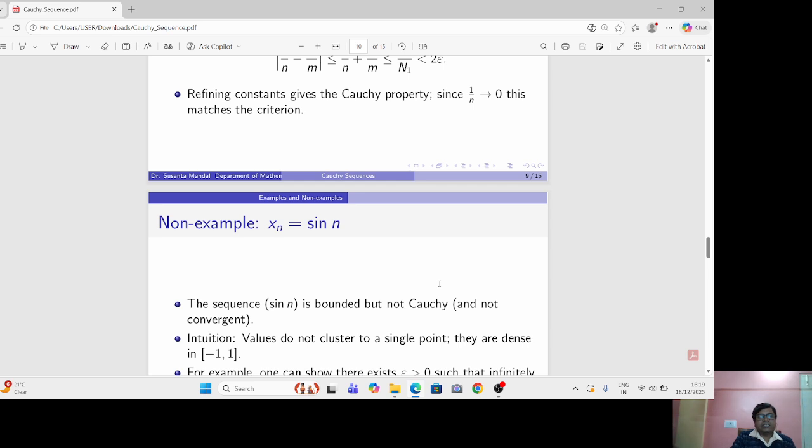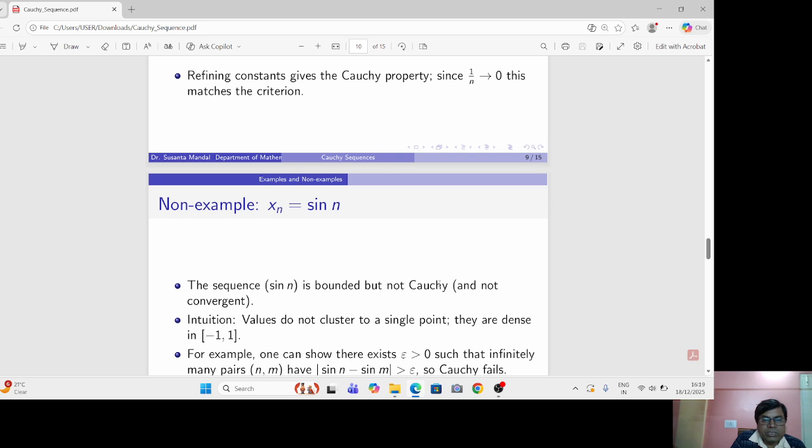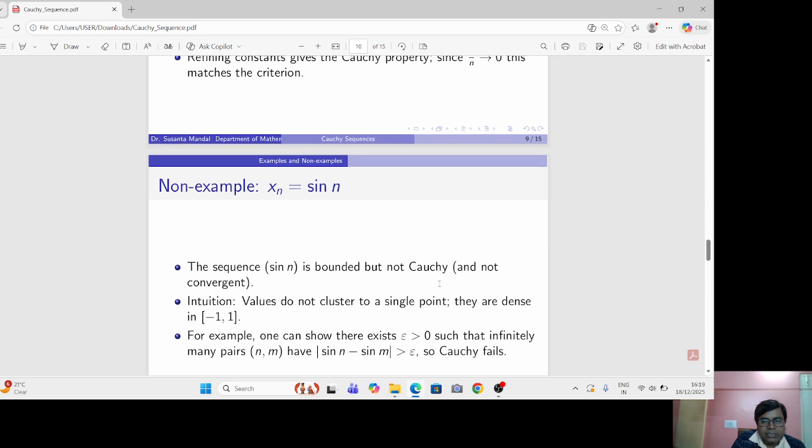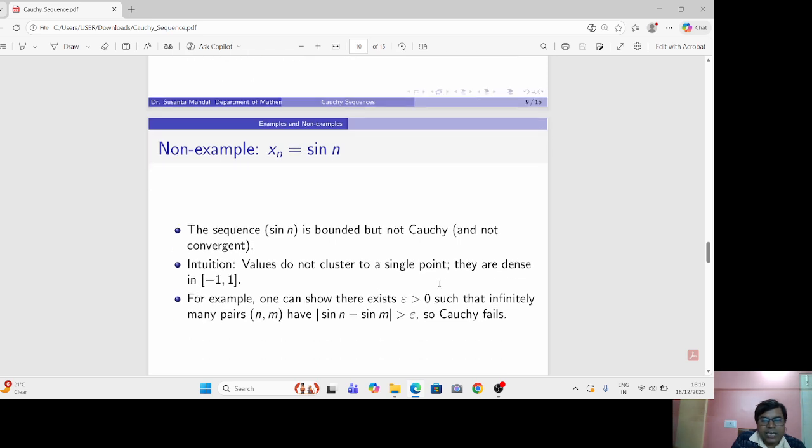Now, if we consider the sequence sin n, we see that the sequence sin n is bounded but not Cauchy. Actually, it is not a convergent sequence. Here you see that the values do not cluster to a single point. They are dense in [-1, 1]. One can show that there exists epsilon greater than 0 such that infinitely many pairs n, m have |sin n - sin m| greater than epsilon. So it is not a Cauchy sequence.